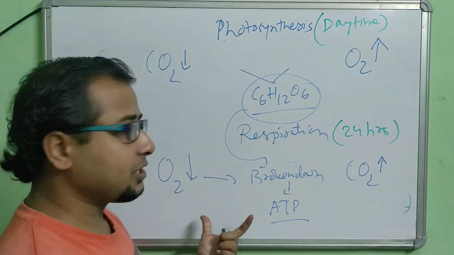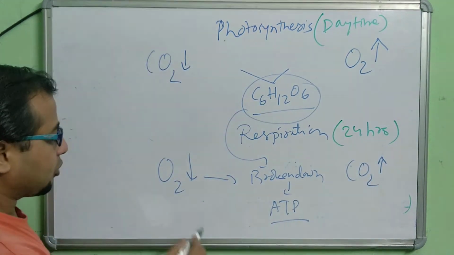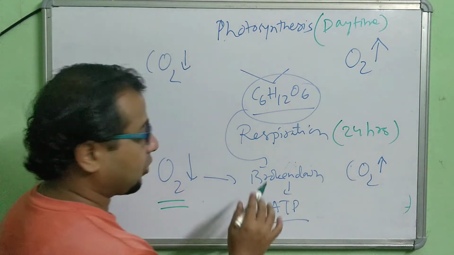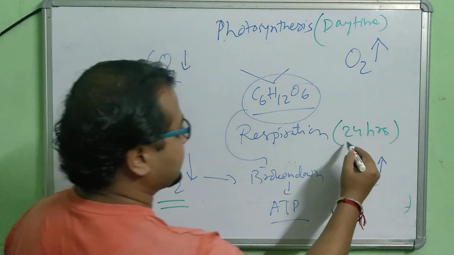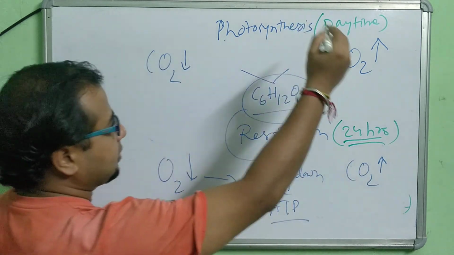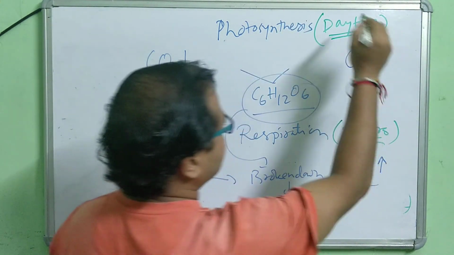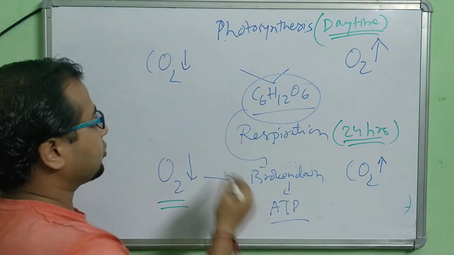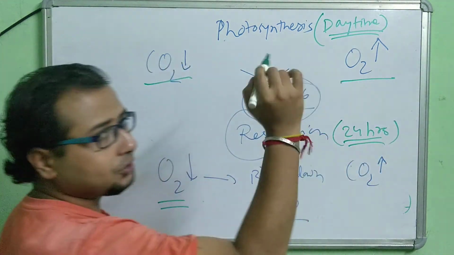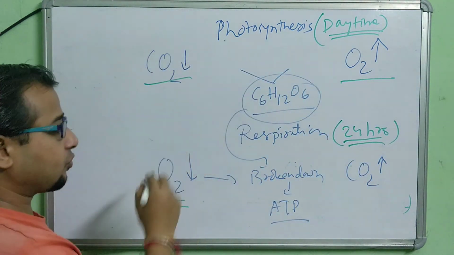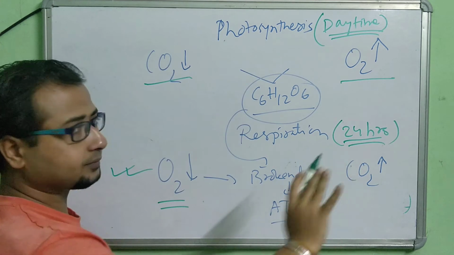Every living organism takes in oxygen for living. Only photosynthesis takes place during the daytime, so this exchange happens only during daytime, remember. Otherwise respiration is happening 24 hours.